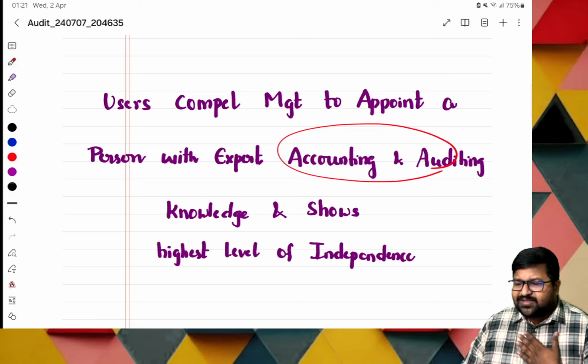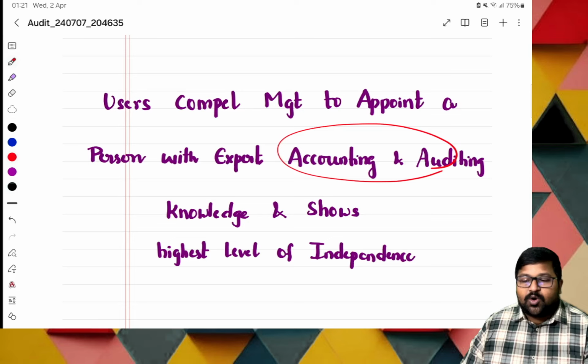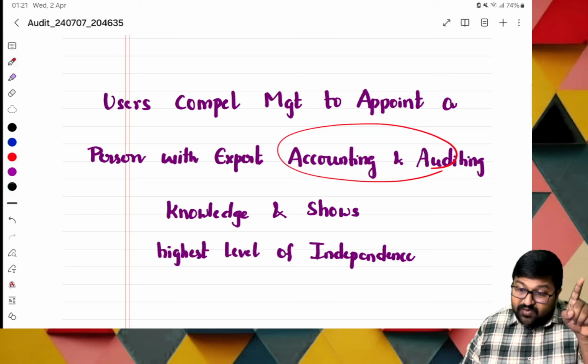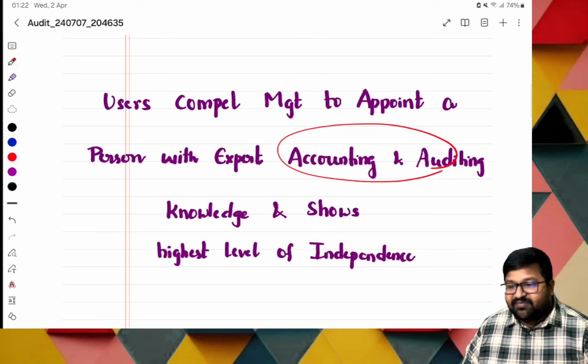If you are entering a transaction, the transaction should be very genuine. That's the basic part. If you are appointed as an auditor, you should not go for your own benefits, because based on your report, n number of people are taking decisions. So you should be very good and independent.